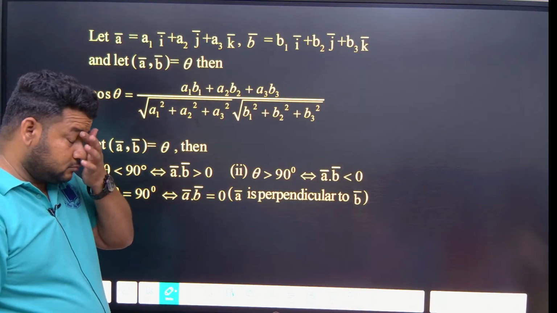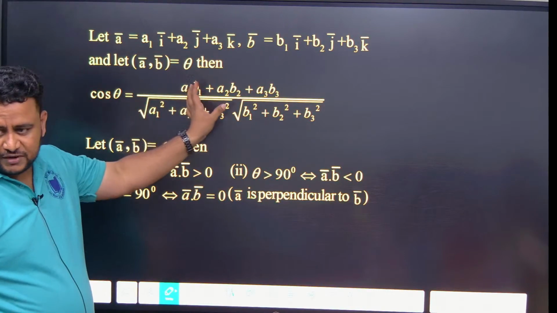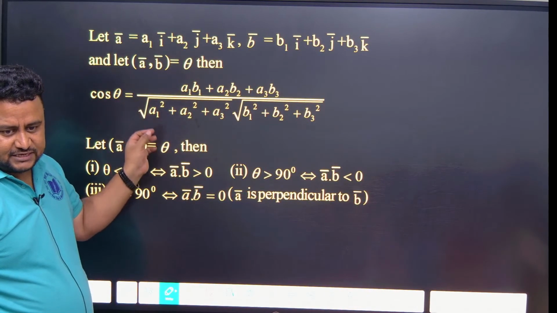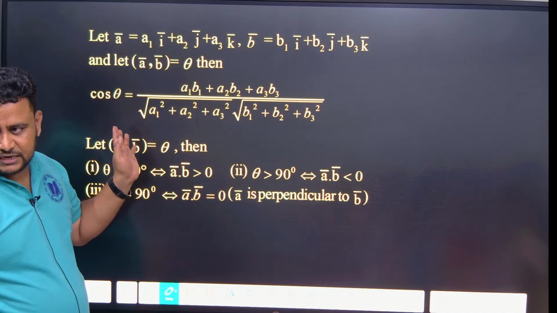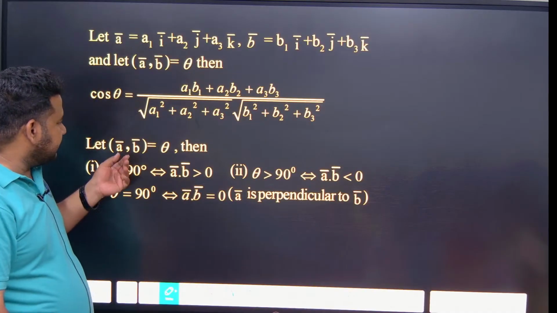So this denominator will be equal to numerator when the value of cos theta will be equal to 1. That is nothing but when theta is equal to 0. Correct? If this is 1, I can send it here. Let the angle between A and B be theta.